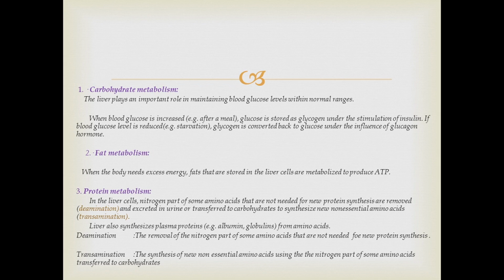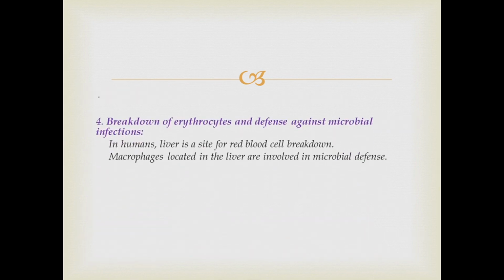Then transamination means the synthesis of new non-essential amino acids using the nitrogen part of some amino acids transferred to carbohydrates. So those two definitions can be extracted out. Then liver also synthesizes plasma proteins like albumin and globulins from amino acids. So that is protein.